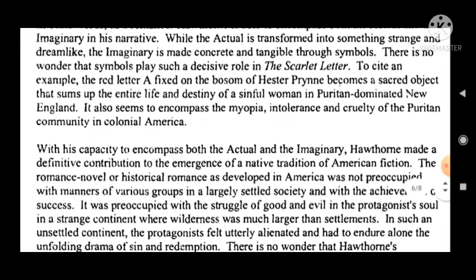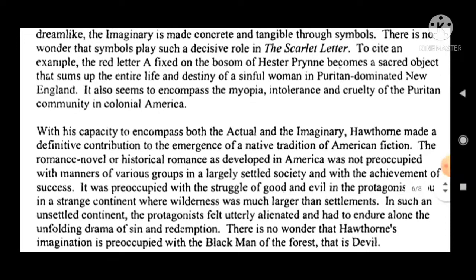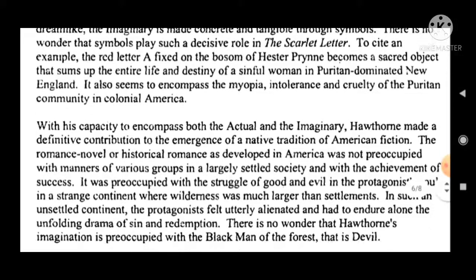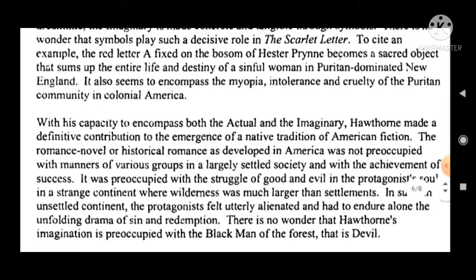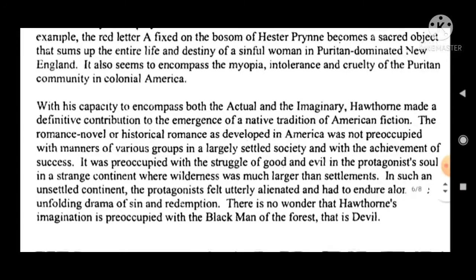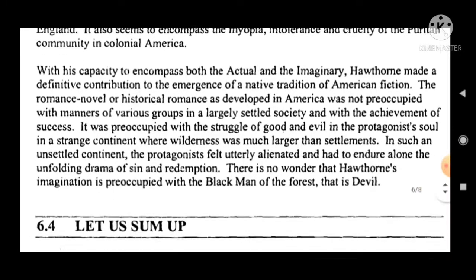It is no wonder that symbols play such a decisive role in The Scarlet Letter. To cite an example, the red letter affixed on the bosom of Hester Prynne becomes a sacred object that sums up the entire life and destiny of a sinful woman in Puritan-dominated New England. It also seems to encompass the myopia, intolerance, and cruelty of the Puritan community in colonial America.